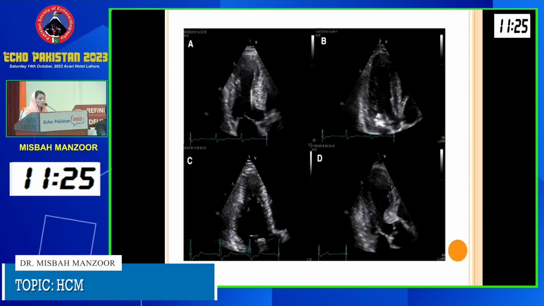So this is the pictorial depiction of different forms and distribution of hypertrophy in the LV cavity that we mostly encounter in patients with HOCM. Initially, you can see in figure A, there is a selective hypertrophy of the septum that is involving majorly the basal portion of the septum. In the second diagram, figure B, you can see a concentric involvement of the LV cavity. The third diagram represents predominantly apical hypertrophy in patients with HOCM, and the fourth representation is the presence of sigmoid septum that is majorly involving the anterior portion of the septum.